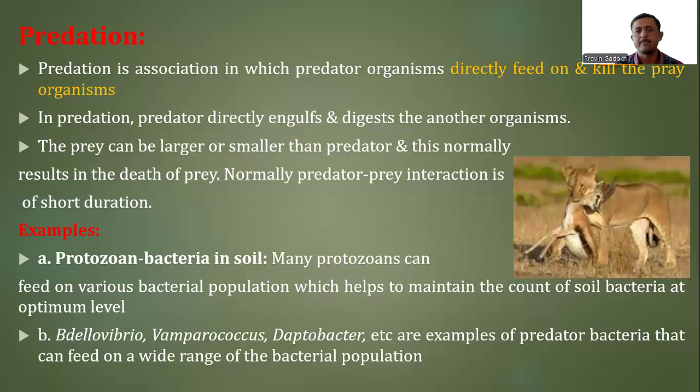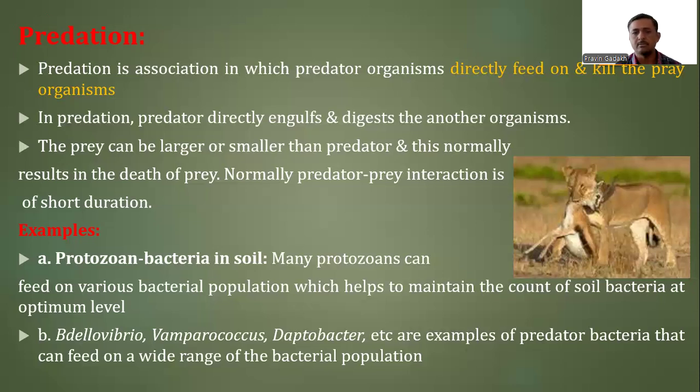Many protozoans can feed on various bacterial populations, which helps to maintain the count of soil bacteria at an optimum. When we discuss protozoans, they directly engulf the bacterial population, using the bacterial cell as their food, so that the bacterial population is normally decreased in that particular environment.